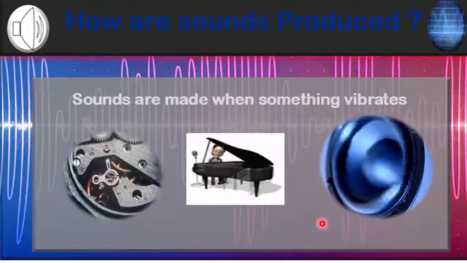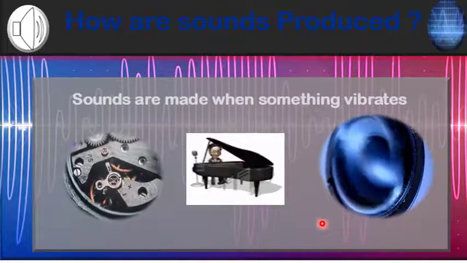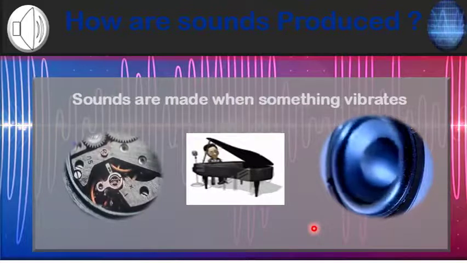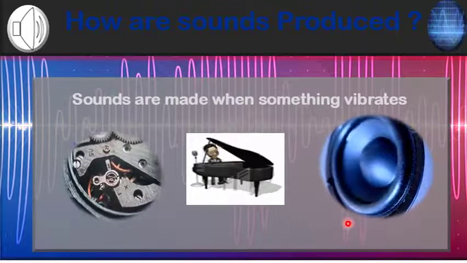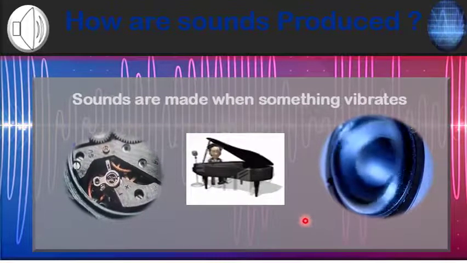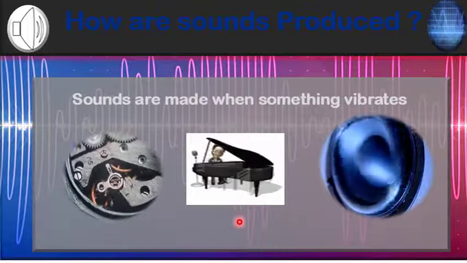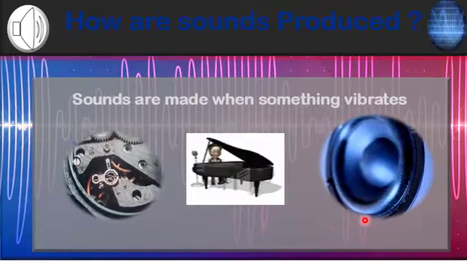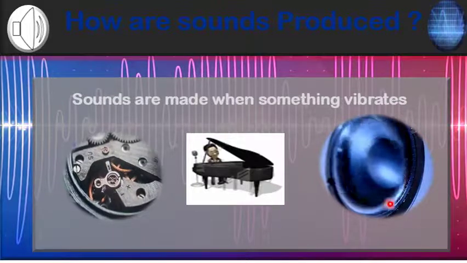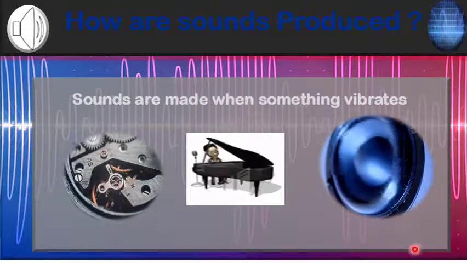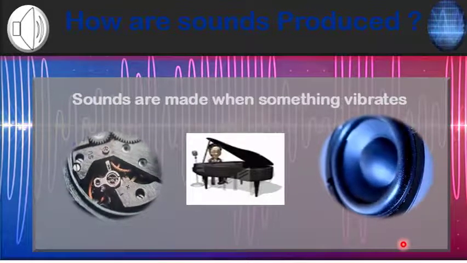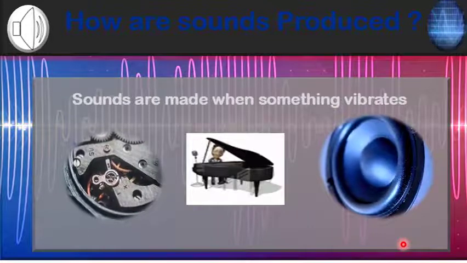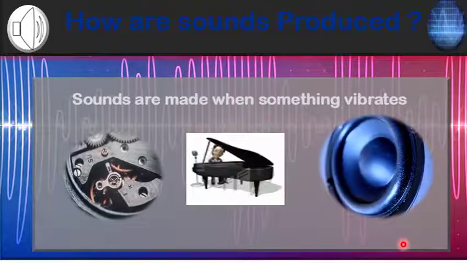When this happens, the particles are first pressed together and then they spread apart, or you can say expand again. As in the case of the speaker, you can see here, the speaker moves with a to and fro motion, or you can say shaking process or vibrations.